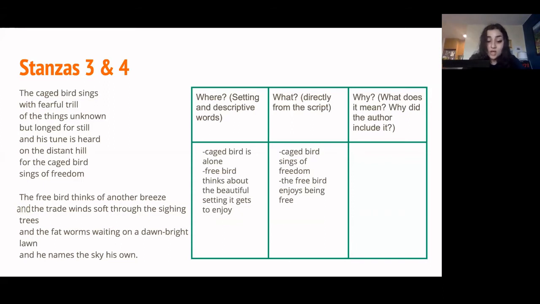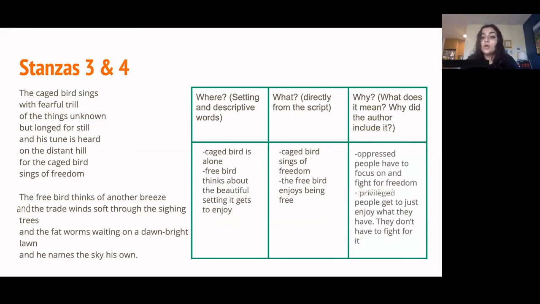The second stanza on this slide, using that same interpretation, is talking about how privileged people, or people who aren't oppressed, only have to think about what they have. The bird is thinking about all the great things it experiences, and it gets to enjoy that, unlike the caged bird that has to sing about freedom, because he doesn't get to think about the things he enjoys. So I wrote, oppressed people have to focus on and fight for freedom. Privileged people get to just enjoy what they have. They don't have to fight for it.